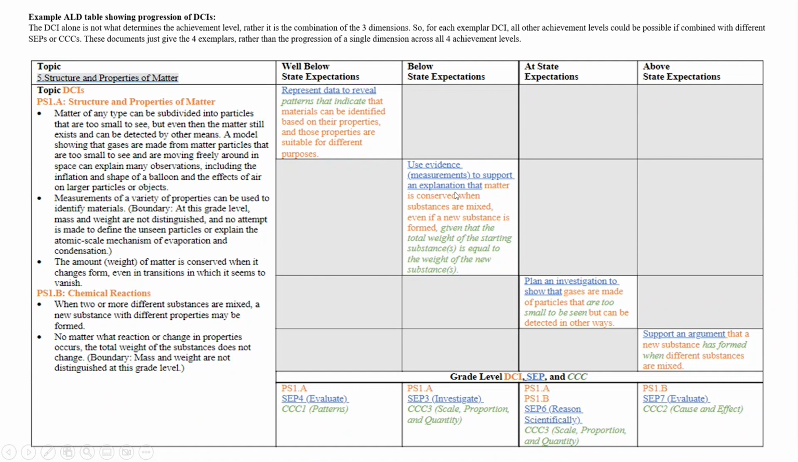So you can see that the DCI itself is not what determines the achievement level. Rather, it's that unique combination of the SEP, the CCC, and the DCI that determines the achievement level. And they can be mixed and matched throughout the Maine Science Assessment.